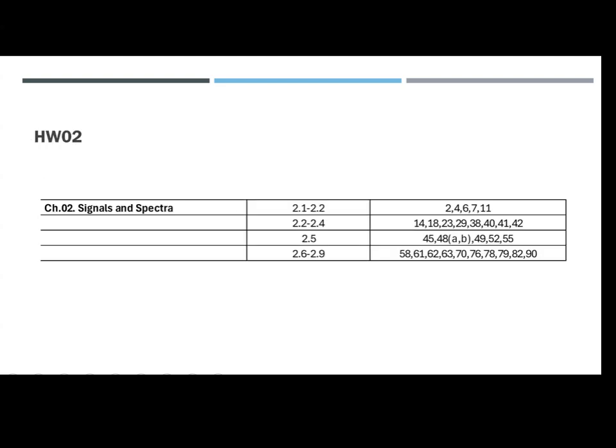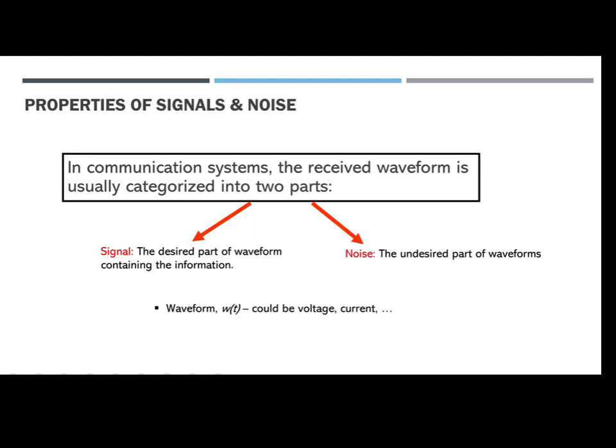Okay. So again, that was the homework. I will not be checking it, but you have to do all the questions, because the test questions come from these. All right. So, properties of signal and noise.